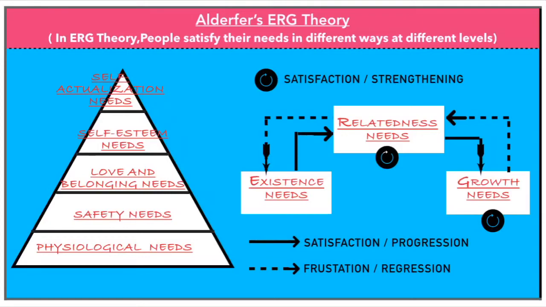That is, they move from growth needs to relatedness needs and from relatedness needs to existence needs. So if the employees are satisfied, they go for satisfaction progression from existence needs to relatedness needs and relatedness needs to growth needs. If they can't be satisfied in the growth needs or in the relatedness needs, they go back to the primary or lower level needs, which is called frustration regression.